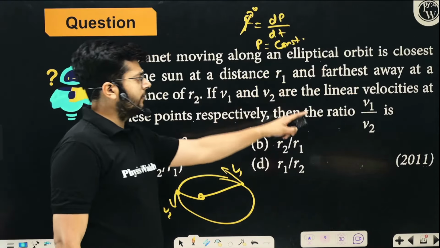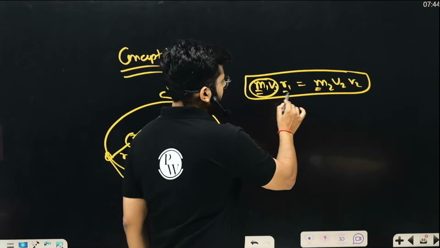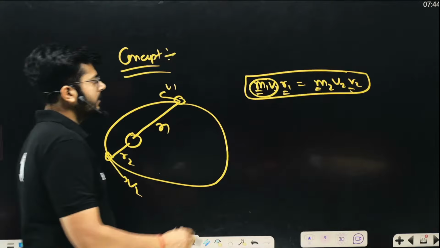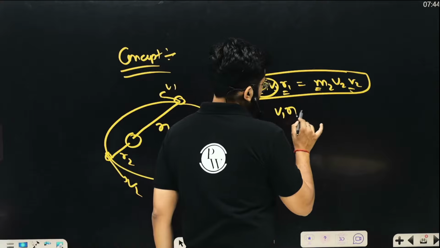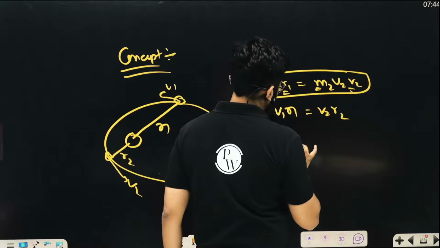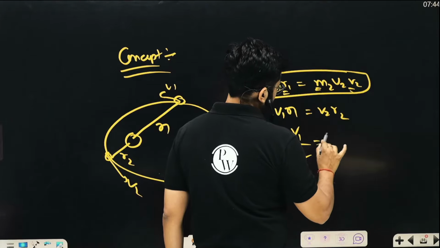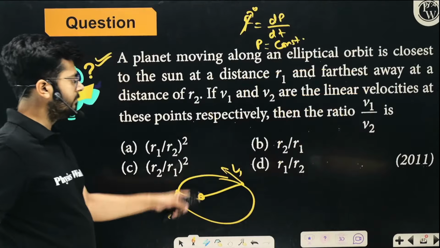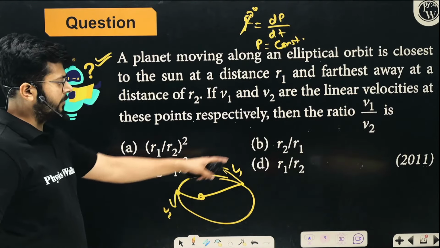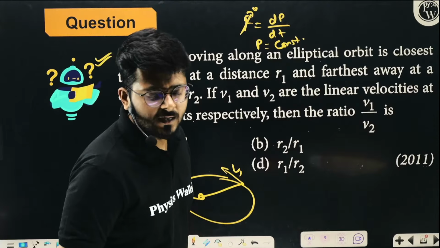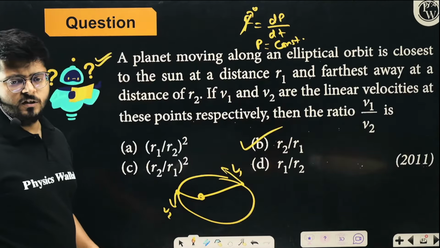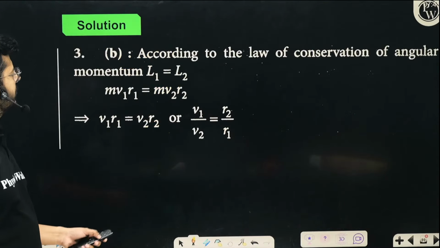So the ratio of velocity definitely depends on the ratio of distances only, right? So m1 and m2 are the same. So v1 r1 is the same as v2 r2, right? So v1 upon v2 is nothing but r2 by r1. Yeah, right, r2 by r1. So option B is the correct option, right? Option B is the correct option. Okay, I hope there is no confusion about this particular part, right?